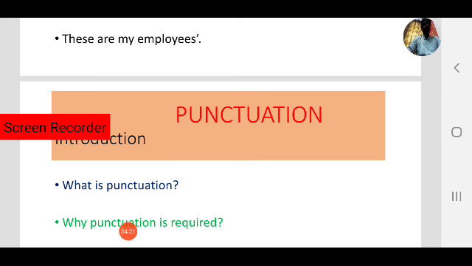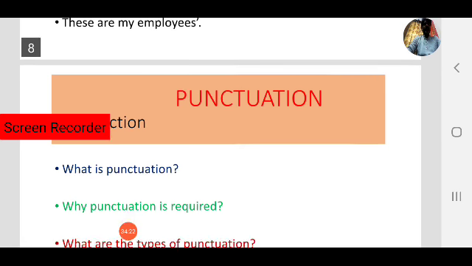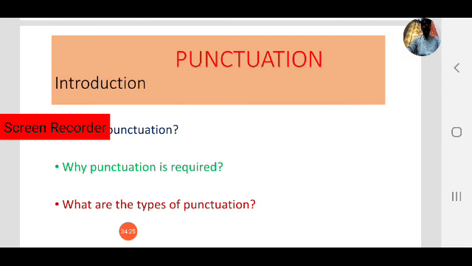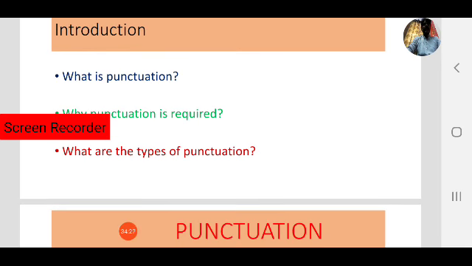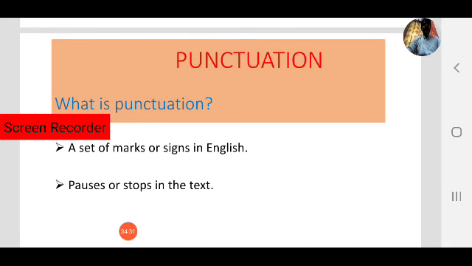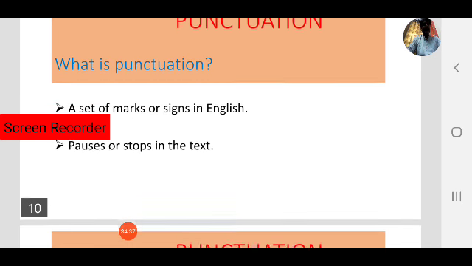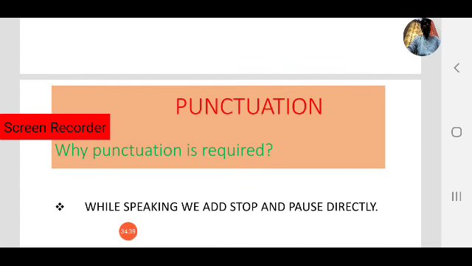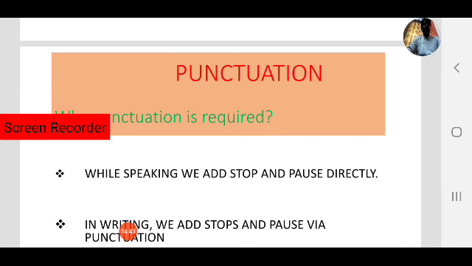We have discussed what punctuation is, why it is required, and what the types of punctuation are. Punctuation is a set of marks or signs in English for pauses and stops in text. Why is punctuation required? This is the most important. While speaking, we add stops and pauses directly by using our tone.